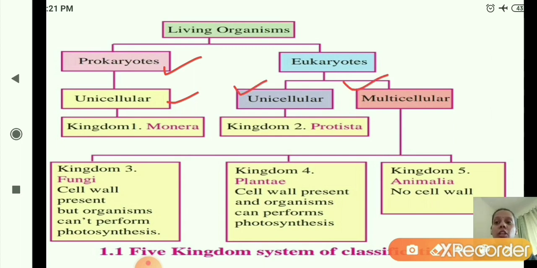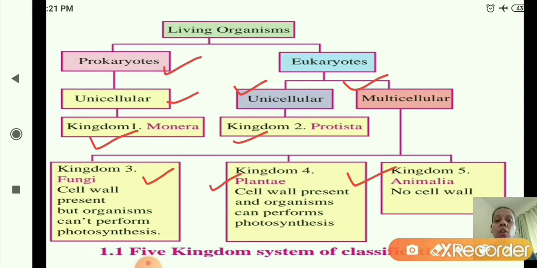Now, under unicellular, in prokaryotes, kingdom 1 Monera. And in eukaryotes, under unicellular, kingdom 2 Protista, and under multicellular, kingdom 3 Fungi, kingdom 4 Plantae, and kingdom 5 Animalia. In kingdom 3 Fungi, cell wall is present, but the organisms cannot perform photosynthesis. Fourth one is kingdom 4 Plantae, cell wall present and organisms can perform photosynthesis.